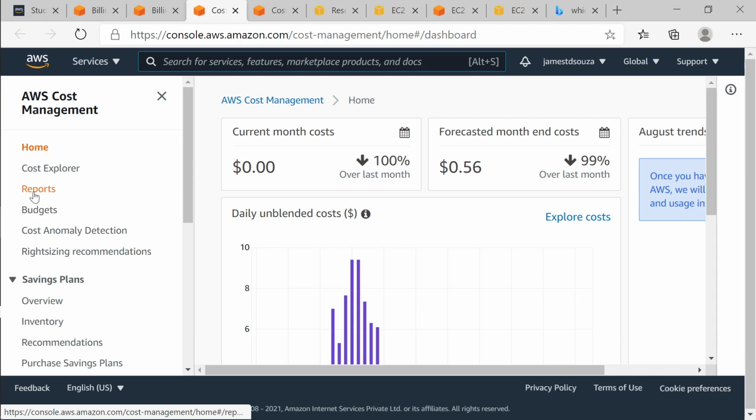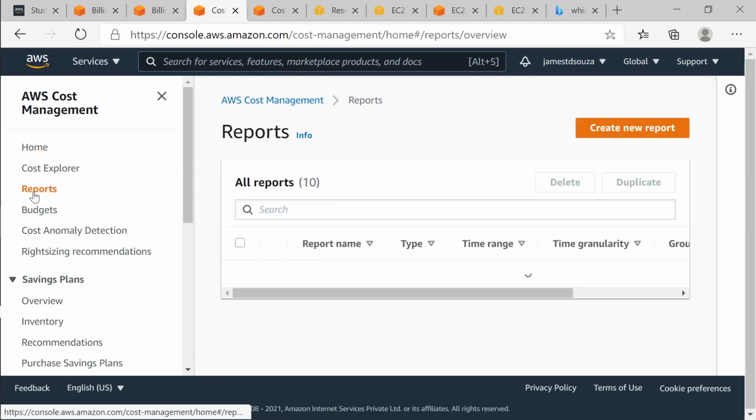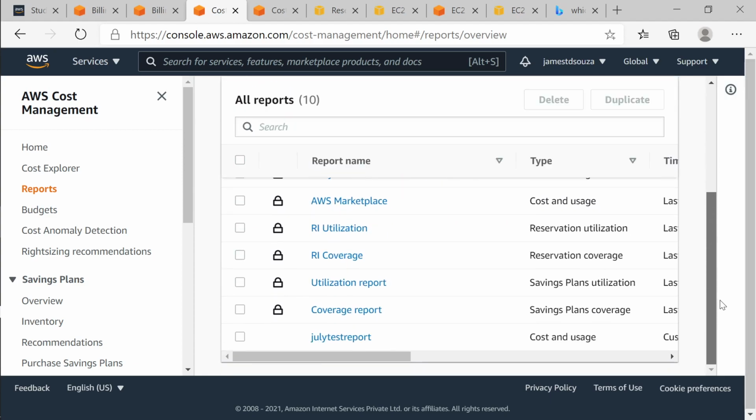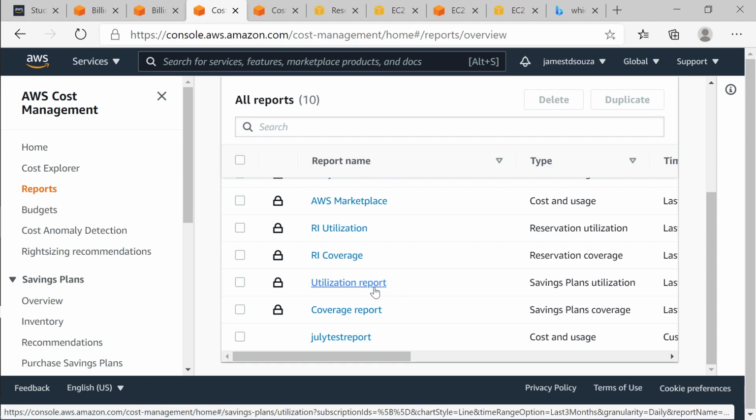Okay, so reports basically, you can create a report based on certain parameters, right? You can say I want to see a report for a particular service, or month wise. Here it is giving you different types of reports which AWS has itself created. If there is some data, you will have a look at these reports. Reports can be created based on whatever parameters you want to look for.